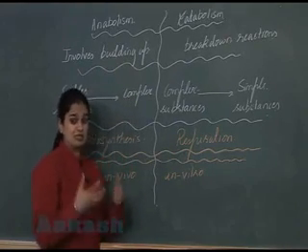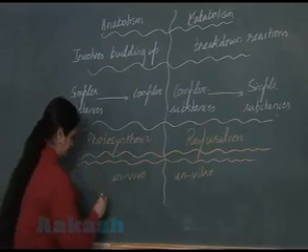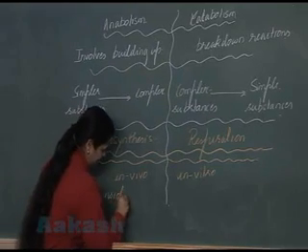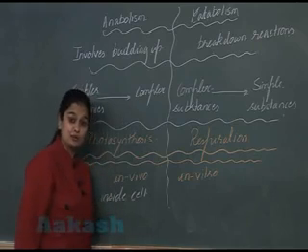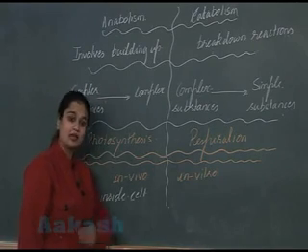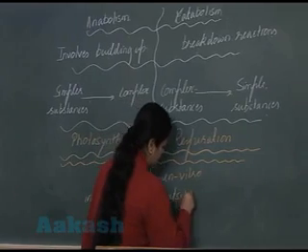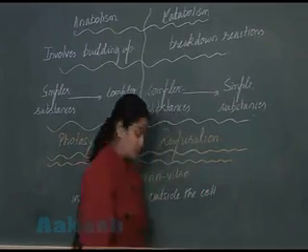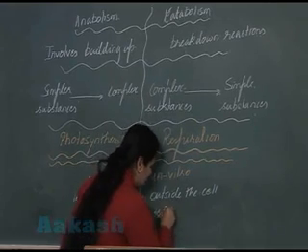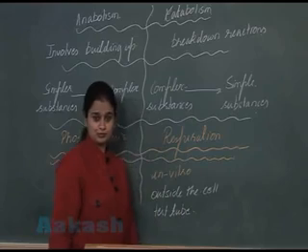In vivo means these reactions are occurring inside the cell. In vitro, these reactions are occurring outside the cellular system. It means these reactions can even be performed in a test tube.